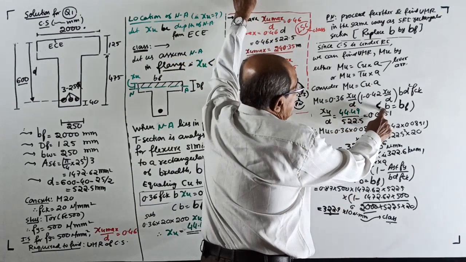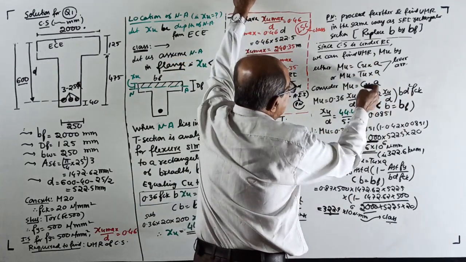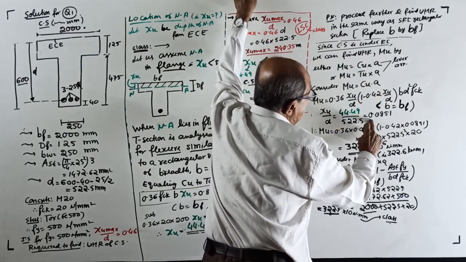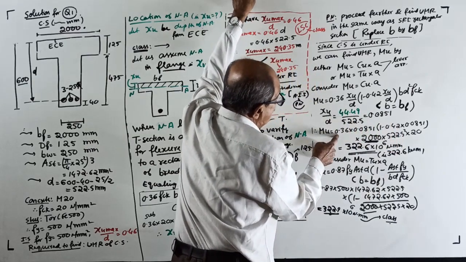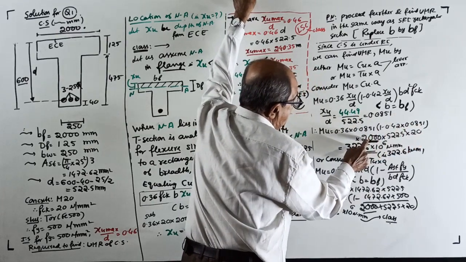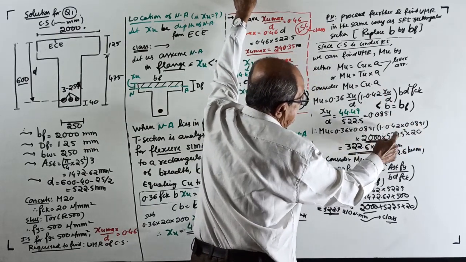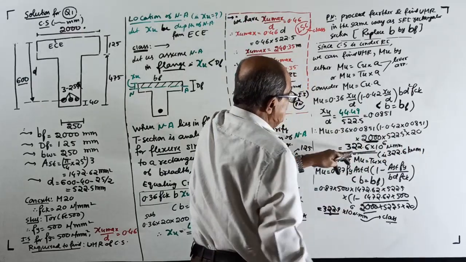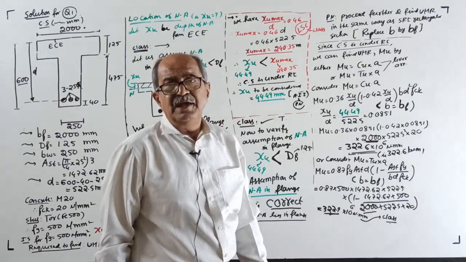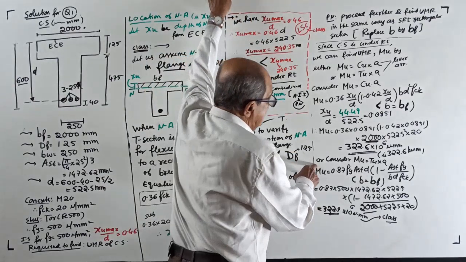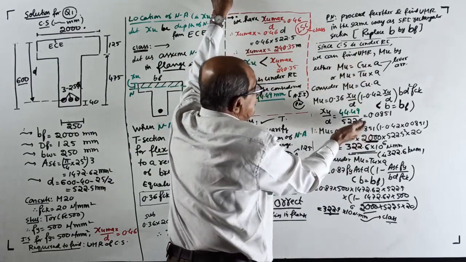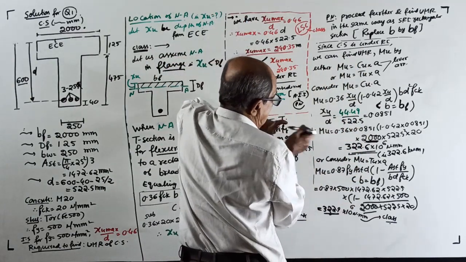Remember, wherever B comes, use Bf. Before substituting here, get xu by d: 44.49 by 522.5, 0.0851. Substitute 0.36 xu by d, 1 minus 0.42 xu by d, B equal to Bf, 2000, d square, 20. Mu is 322.6 into 10 to the power 6 Newton millimeter, or 322.6 kilonewton meter. Or consider what? You can write here.